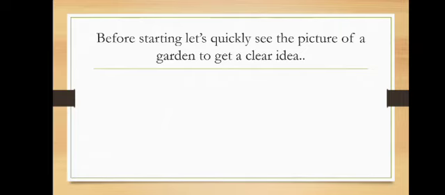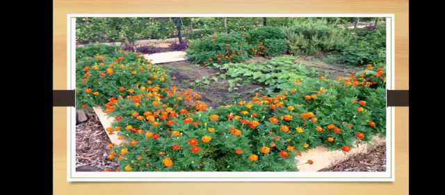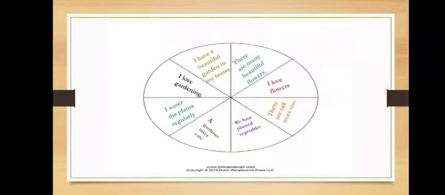Before starting, let's quickly see the picture of a garden to get a clear idea. See children, whenever you get to hear a topic, a picture comes in your mind, isn't it? So this is that picture. See, this is the picture of a garden. Whenever you hear about a garden, your mind shows you a picture, and this is that picture. I'm trying to show it here so that it is easier for you to write down the paragraph alone, because you need to learn. Now you are mugging up and writing, that's okay, but this is important, isn't it?